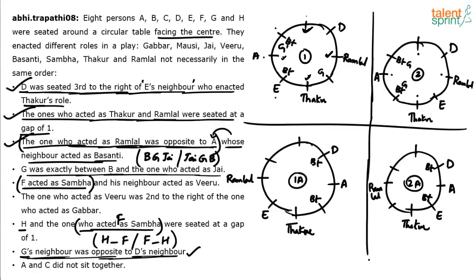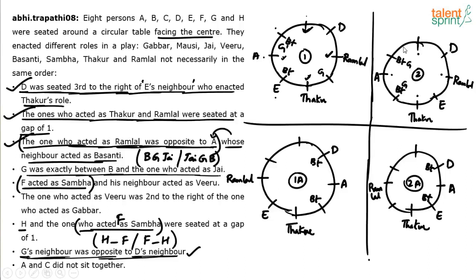I hope all of you are following the point, right? G's neighbor is opposite to D's neighbor. These are the neighboring positions of D. Opposite positions are these. These are G's neighbors. So if this is G's neighbor, G can come here or here. If this is G's neighbor, G can come here or here, but this is already blocked by E, so G can come here. So two positions for G. So G and Basanti will come here, or G and Basanti will come here. Or G can come here and Basanti can come here. That also is possible. Right? It does not mean that G and Basanti are together.